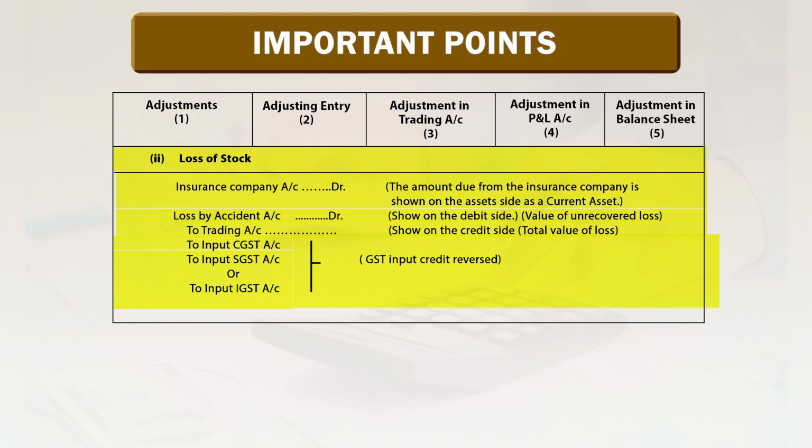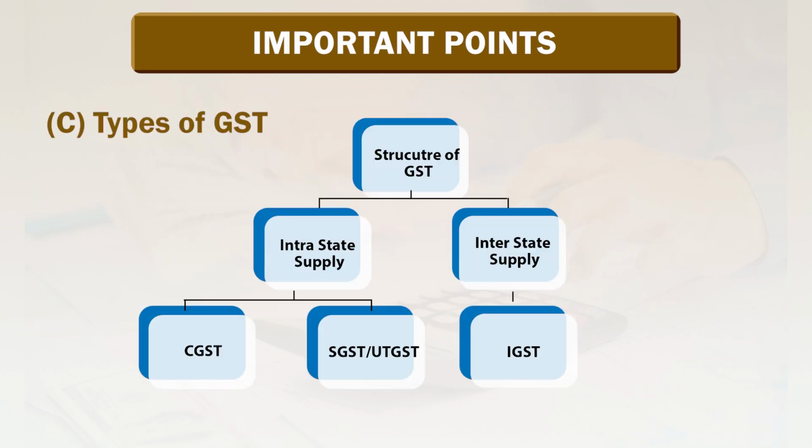GST input credit revised. Types of GST, structure of GST. There are two types of GST, intrastate supply and interstate supply. Intrastate supply means supply within a state, for example in Gujarat, supply between Ahmedabad and Baroda city.